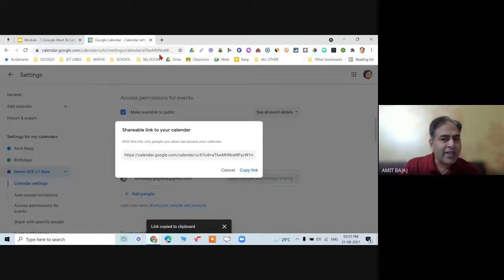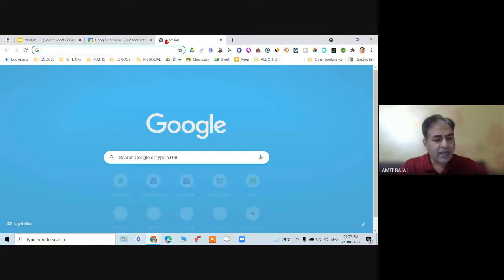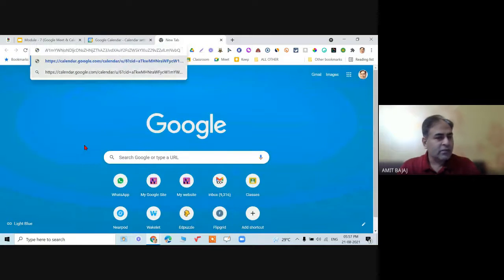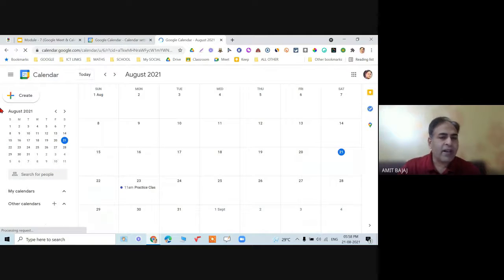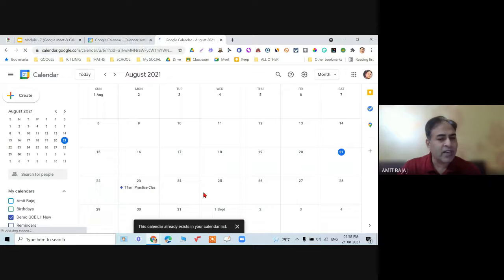I can copy that link, and when I share it with anyone, that person can paste it in a browser and my whole calendar will be visible to that person.